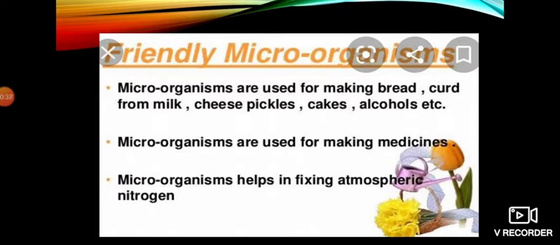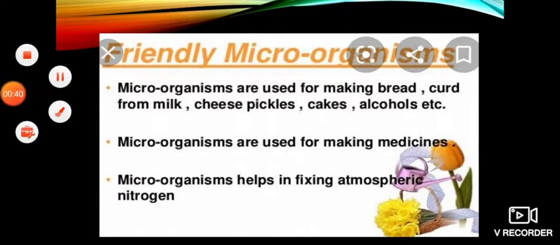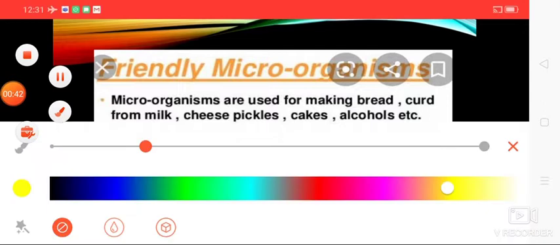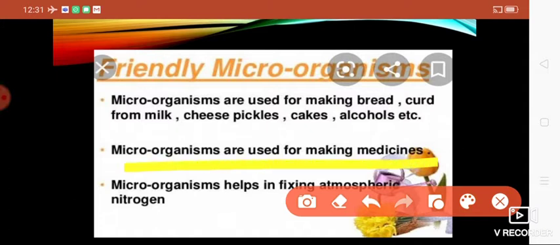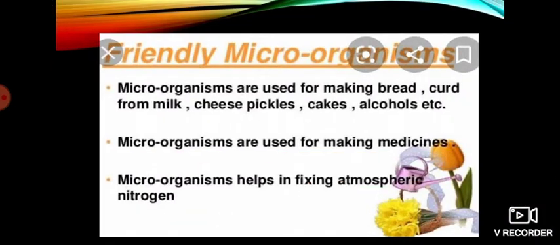In addition, microorganisms are also useful in a number of ways. Like, children, they are used to make medicines, and also microorganisms help in fixing the atmospheric nitrogen. So let's go to the next slide.